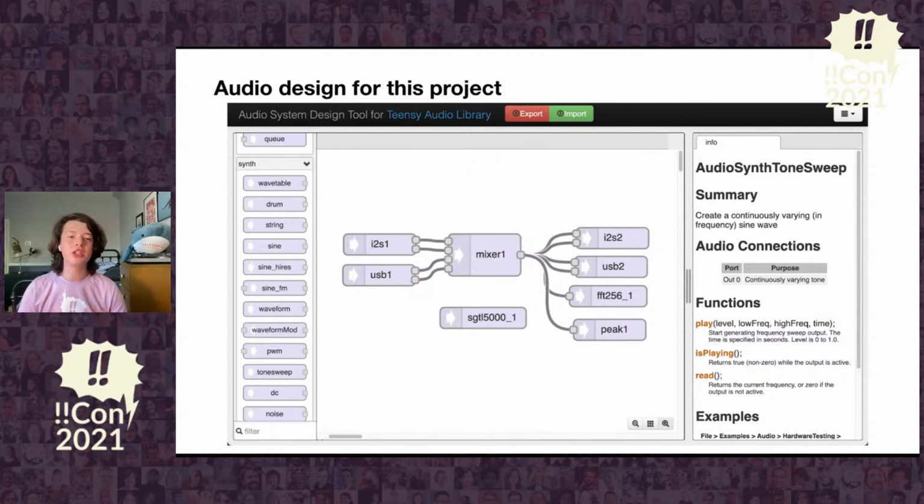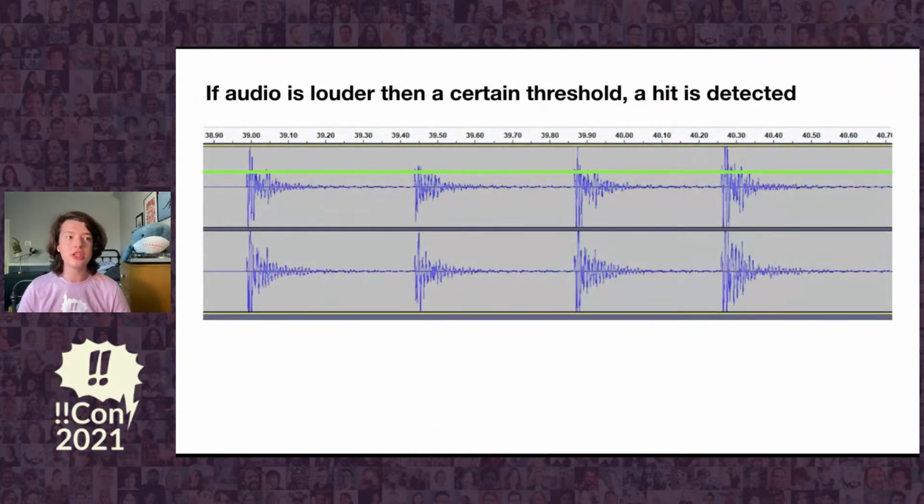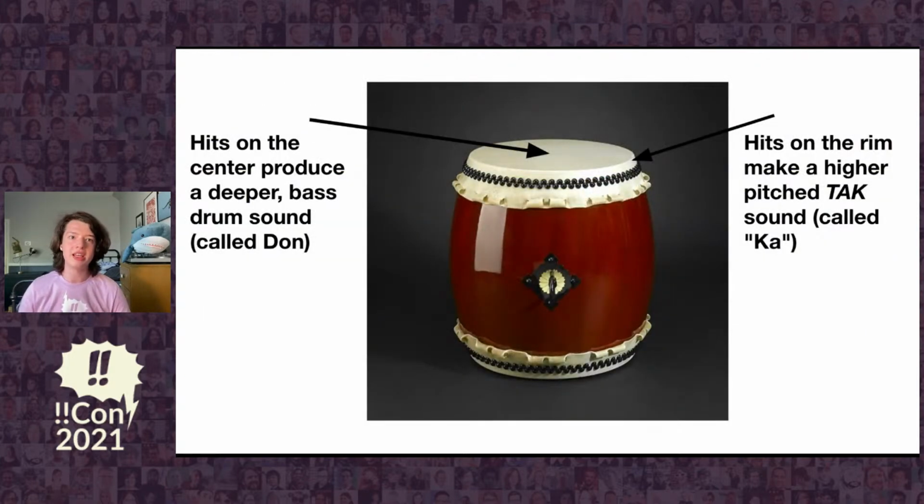This designer gives you a bunch of input, output, synthesizer, filter, and analysis blocks that you can connect together graphically, and it even tells you how to use them. Then, once you're done designing your layout, you click export and it gives you a code block to paste into the beginning of your program, and it just works. It's super powerful, especially for a board as low level as the Teensy. So for our application, if we needed to detect just any kind of loud bang, we could use simple peak detection like shown here. However, Tycho uses both hits on the center of the drum, making a low bass sound,